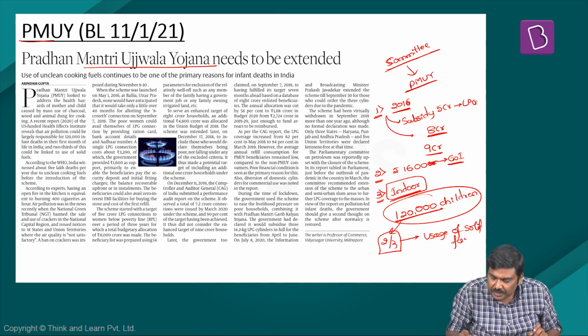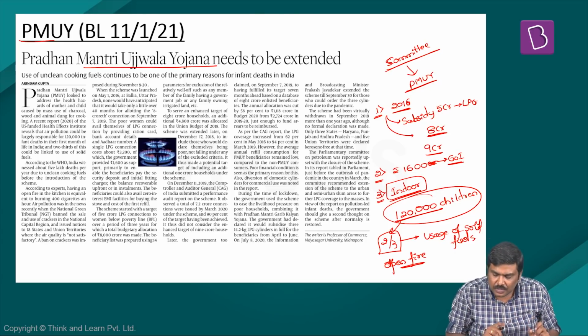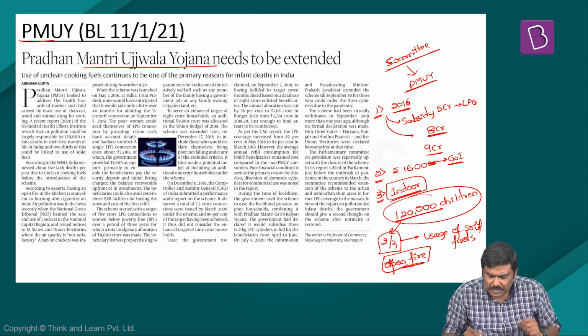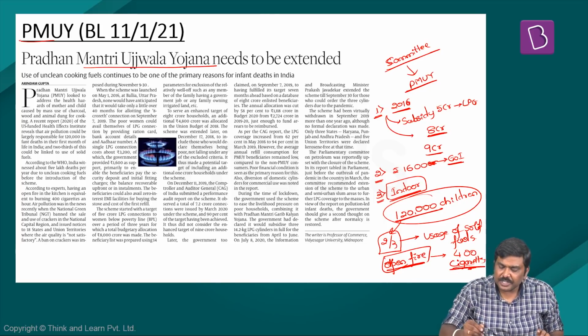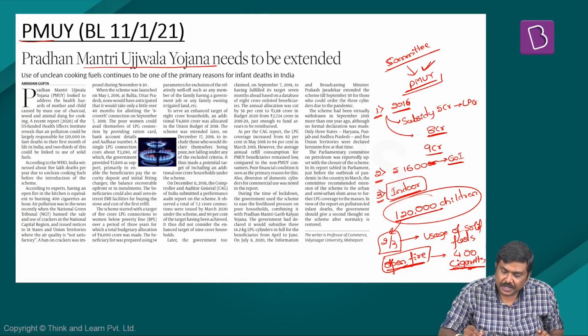This is the first point. Second point, as per various experts, if you have an open fire kitchen, that is, burning firewood in these households, let's say for cooking purposes, then it is as good as burning 400 cigarettes an hour. In order to address this situation, the Government of India in 2016 introduced Pradhan Mantri Ujjwala Yojana.